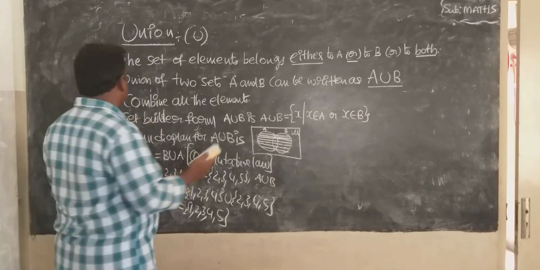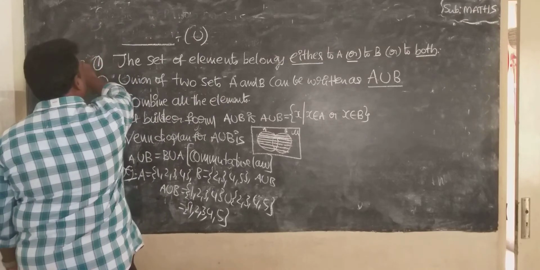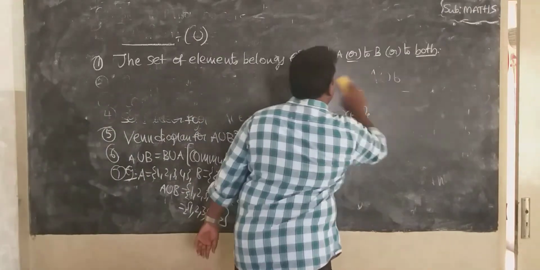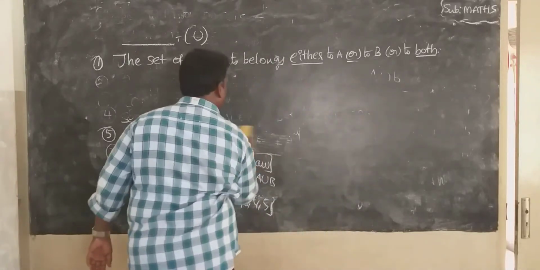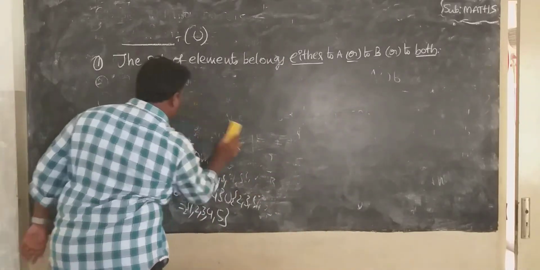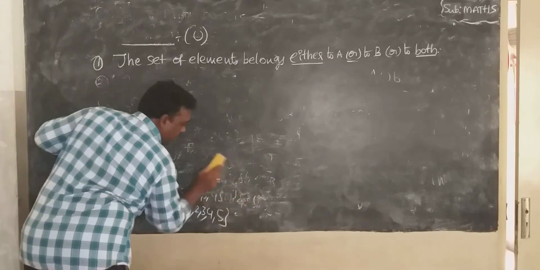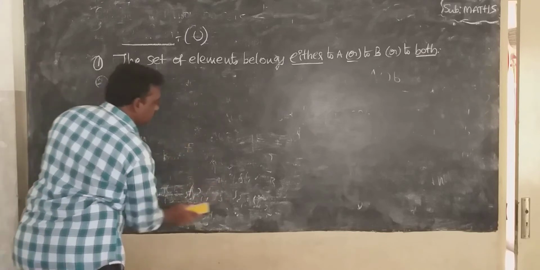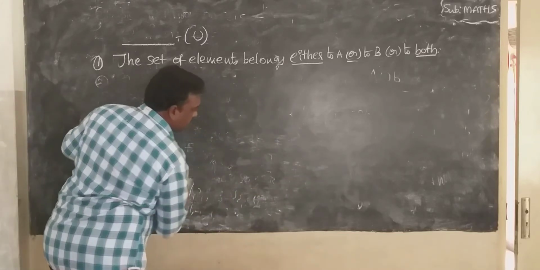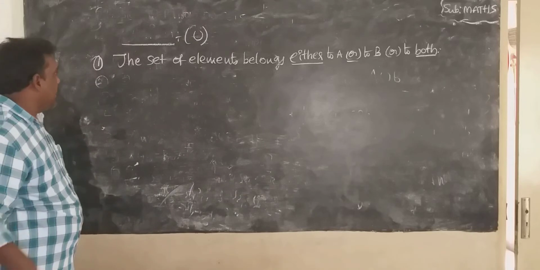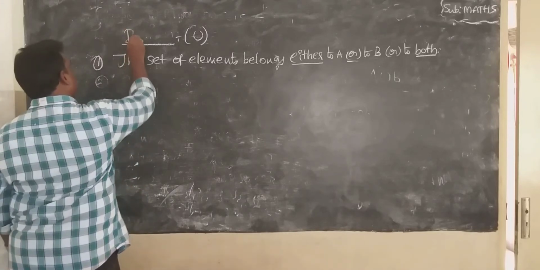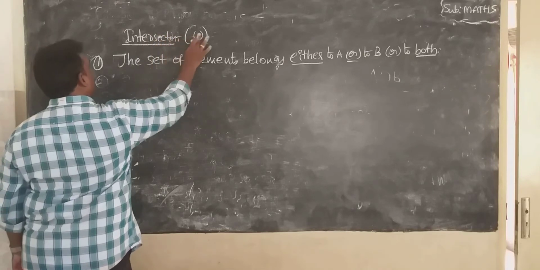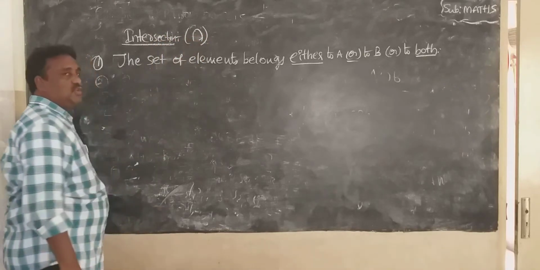Next about intersection. Next topic, second operation, intersection. This is the symbol for intersection, you know.